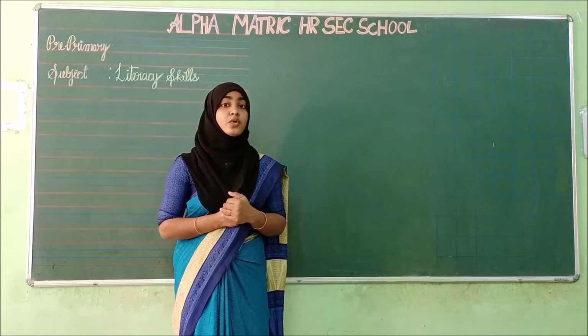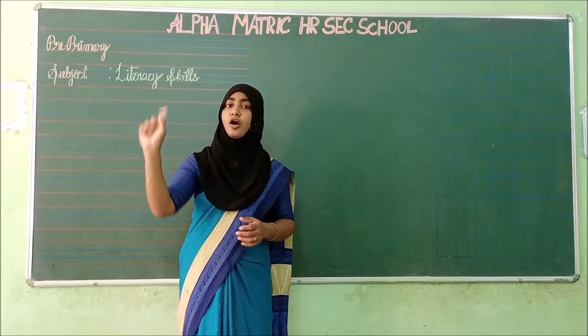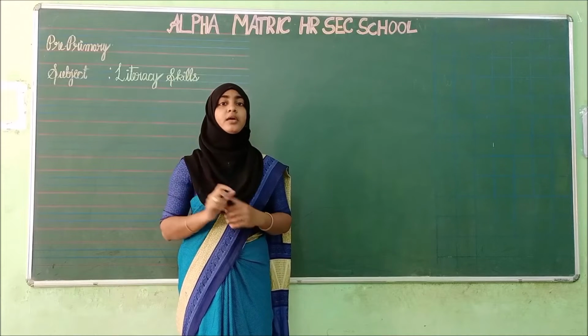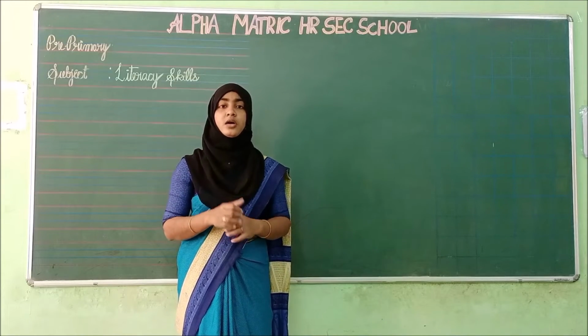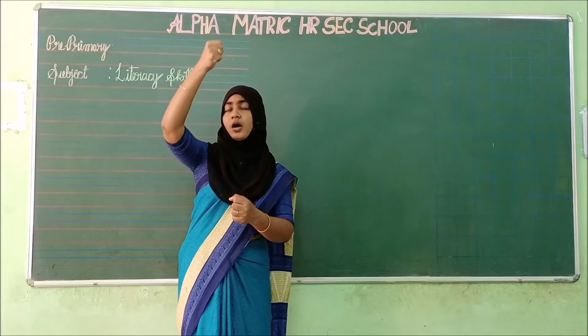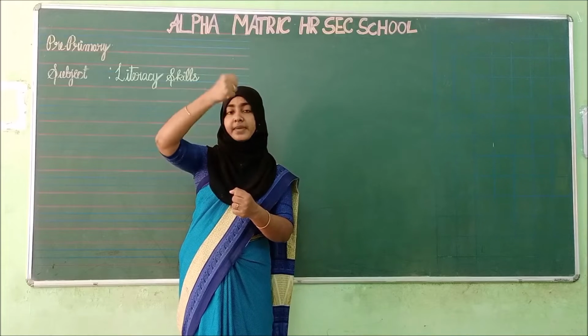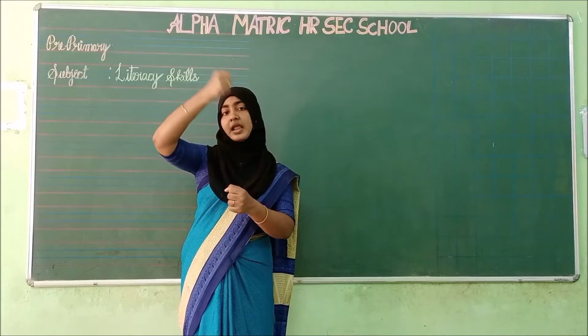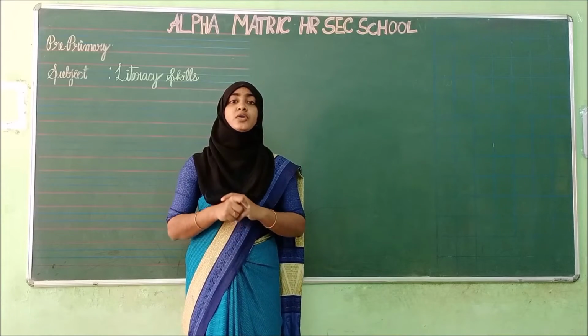And vowel sound of O is on, off. Okay. Then vowel sound of U is, what action is this? I'm opening the umbrella. Umbrella. Okay. This is the action of vowel sound of U.